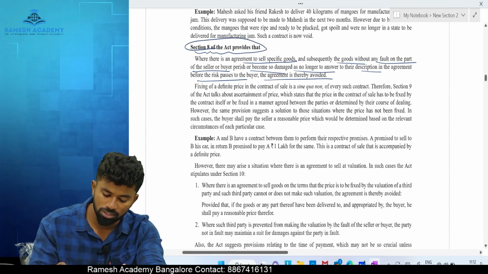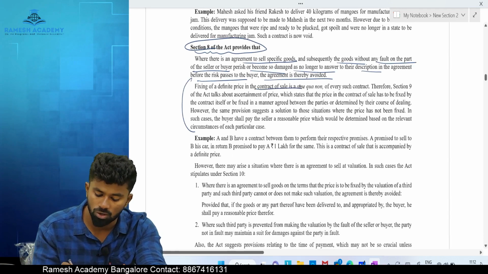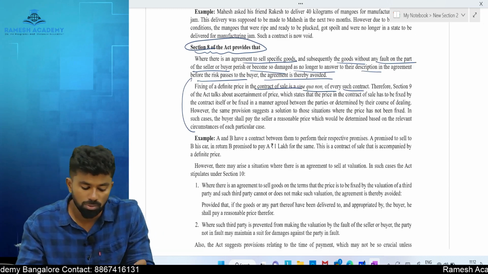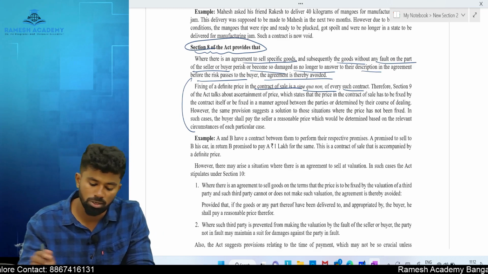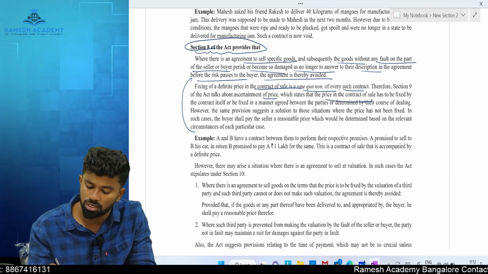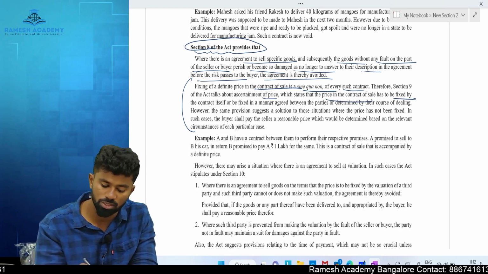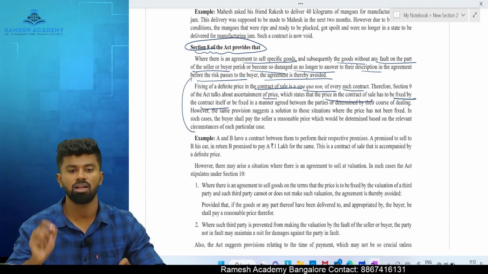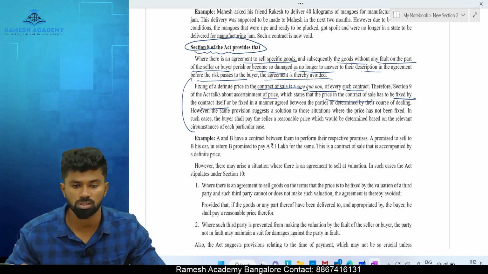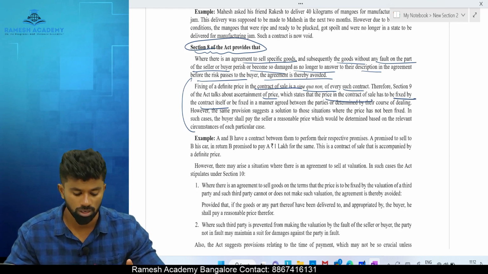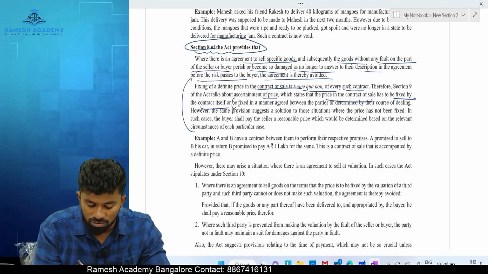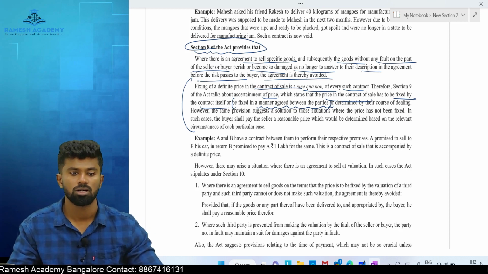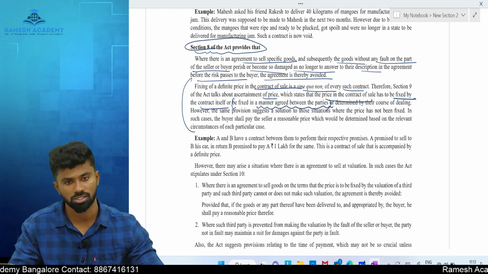Next one, fixing the price of the contract in a sale for every contract of sale. Section number 9 of the Act talks about ascertainment of price, which states that the price in a contract of sale has to be fixed by the contract itself. Let's say I am entering into a contract with you. We will agree what? Let's say 1 lakh rupees is the price. That is the price, whatever agreed in the contract. Or be fixed in a manner agreed between the parties. Means whatever the manner which the parties agree.